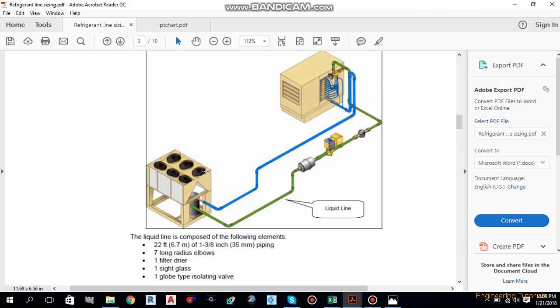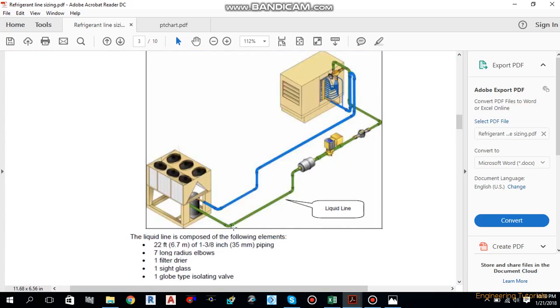As you can see in the figure, we have a condenser over here and the evaporator over here that is higher than the condenser with a riser of 20 feet. And you can see that this green color is the liquid line, and the liquid line consists of the following components: 22 feet of piping, 7 long radius elbows, 1 filter dryer, 1 sight glass, and 1 globe type isolating valve.